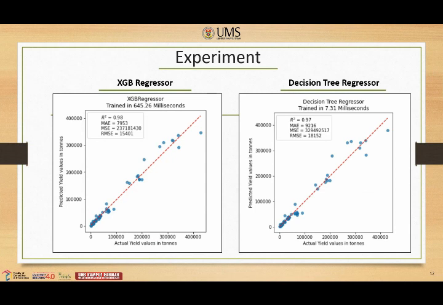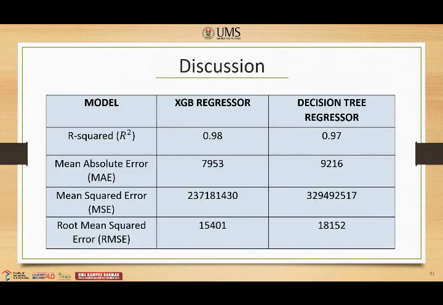In the experiment part of the paper, XGB regressor and decision tree regressor have been used with the same dataset. From the results obtained, XGB regressor shows better results compared to decision tree regressor. XGB regressor and decision tree regressor have an R-squared value of 0.98 and 0.97 respectively.